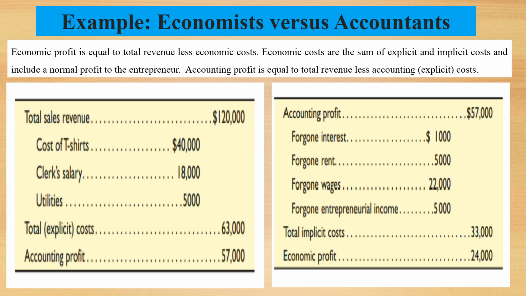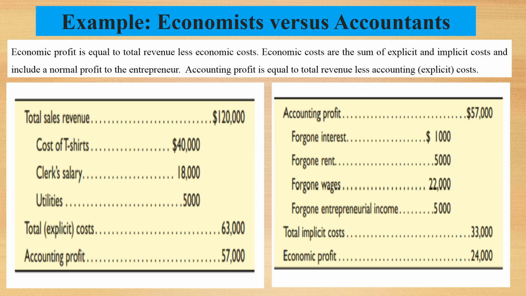It is an example of economic profit and accounting profit. We know that economic profit is equal to total revenue less economic cost. Economic costs are the sum of explicit and implicit cost and include a normal profit to the entrepreneur. Accounting profit is equal to total revenue less accounting cost.